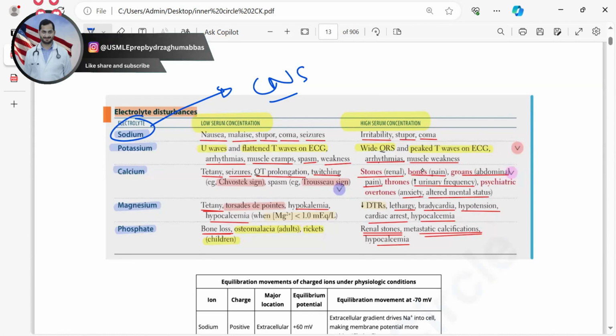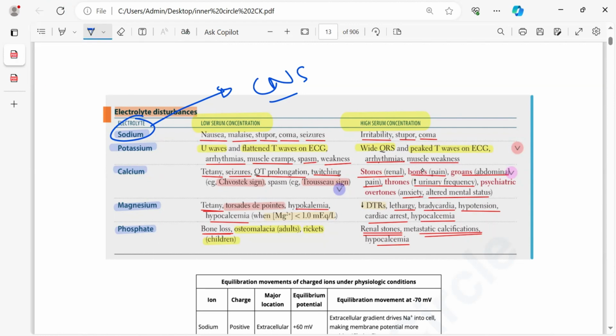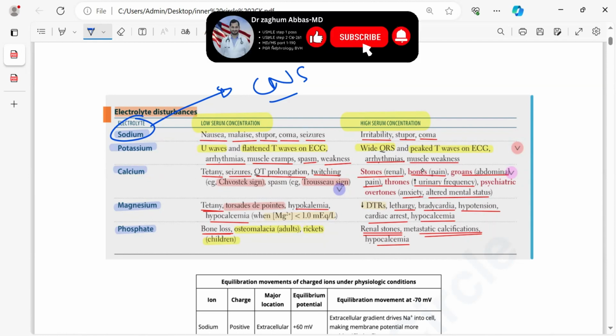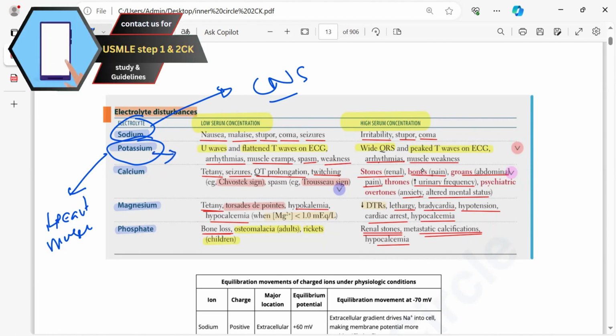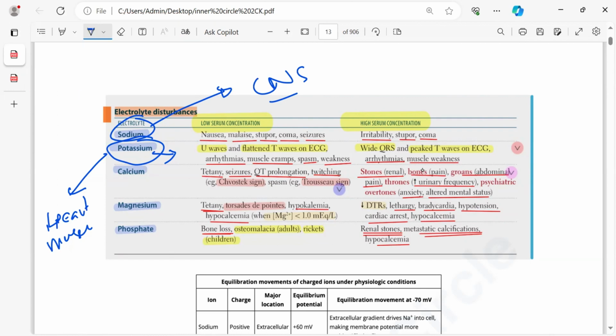Sodium can cause somnolence, though both as a mnemonic. I remember one word: sodium affects your CNS. That's it. And potassium, you can say, can affect your heart and your muscle. So in one word, potassium will affect your muscle, both cardiac muscle and other muscle. That's it. Sodium affects CNS, potassium affects your muscles.